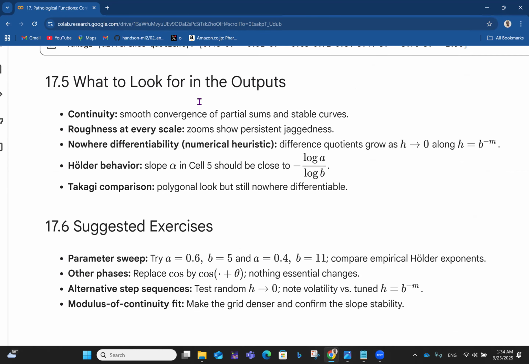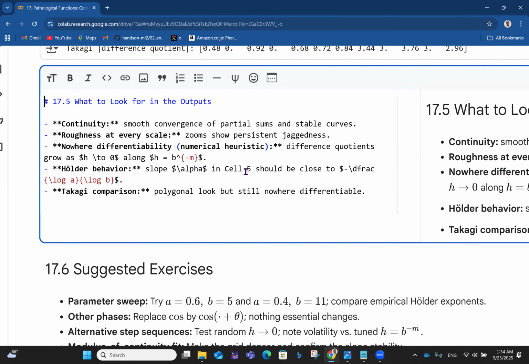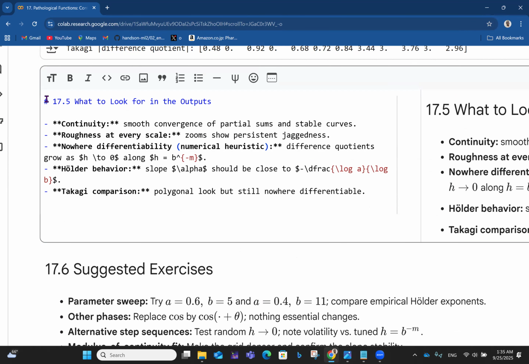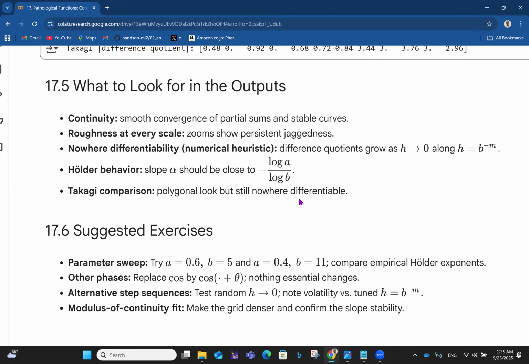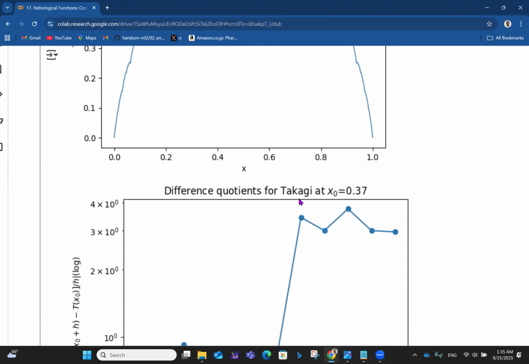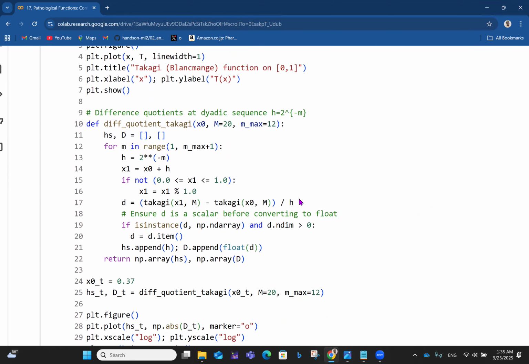Then we have the Holder behavior: slope alpha in cell 5 should be close to minus log A over log B, right? Okay, I think there's no cell 5 here. So in short, slope alpha, like we saw, should be close to minus log A over log B. I think we saw minus log A over log B somewhere.